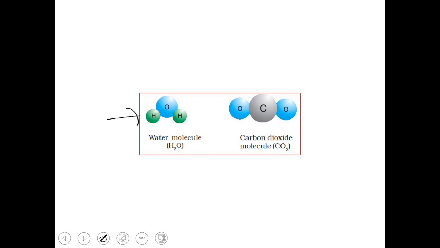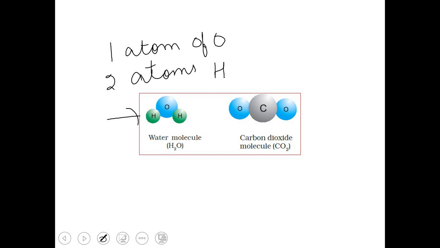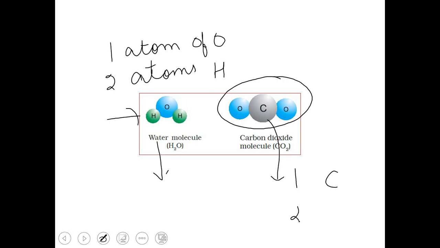We can see here that a molecule of water is made up of 1 atom of oxygen and 2 atoms of hydrogen. So when 2 atoms of hydrogen and 1 atom of oxygen combine chemically, we get 1 molecule of water. Similarly, in the case of carbon dioxide, we can see that it consists of 1 atom of carbon and 2 atoms of oxygen. So when 1 atom of carbon and 2 atoms of oxygen combine chemically in a fixed ratio, we get a molecule of a compound.